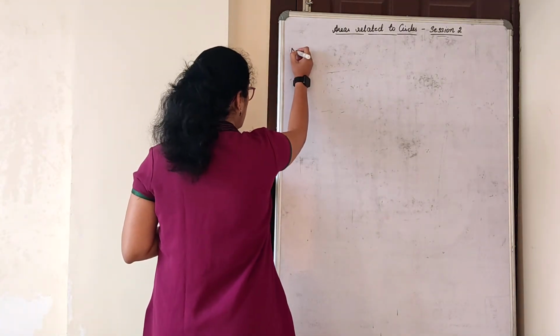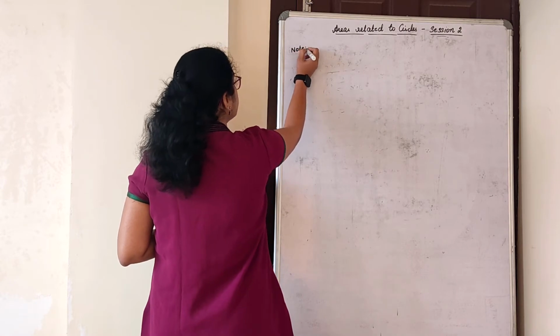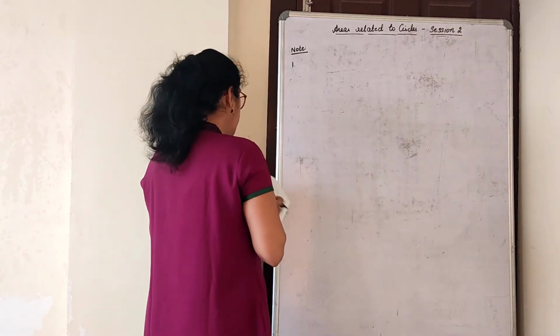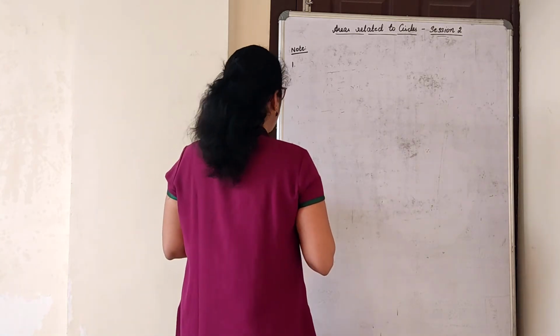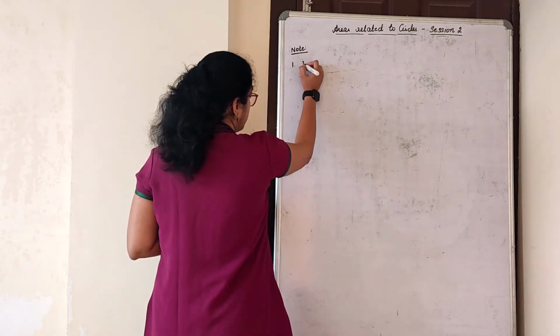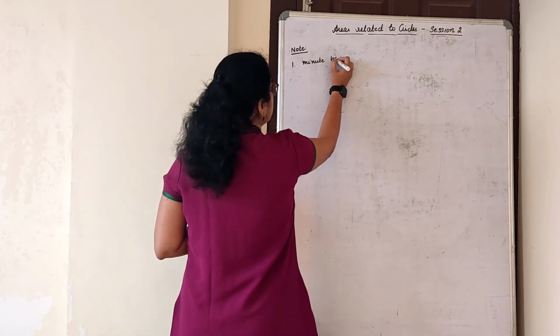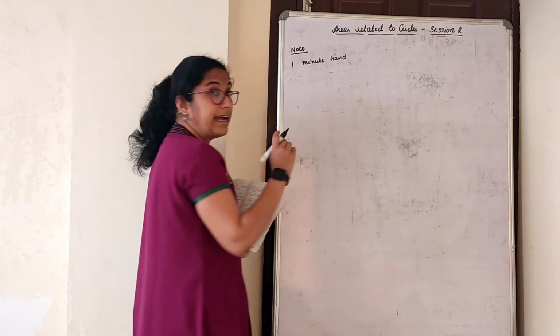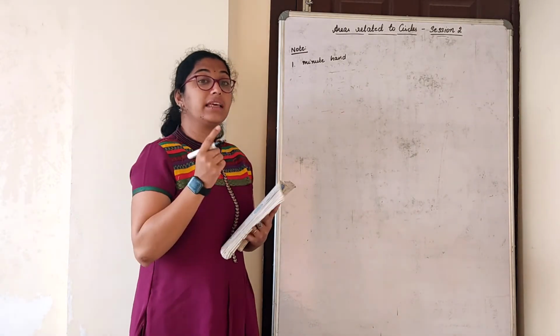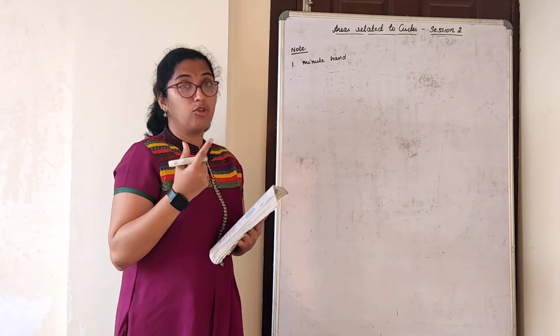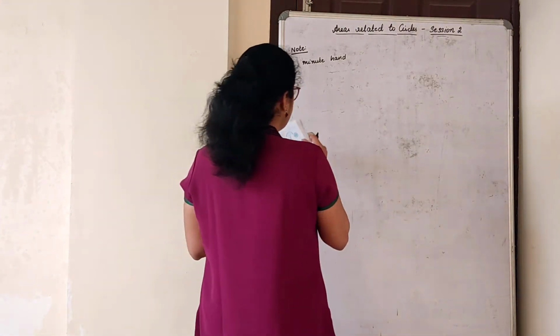So just write a note before you start this exercise and write down these points. Suppose I ask you about the minute hand and hour hand of a clock: what is the angle swept by the minute hand and hour hand of a clock? How do we consider that? Let's first understand.